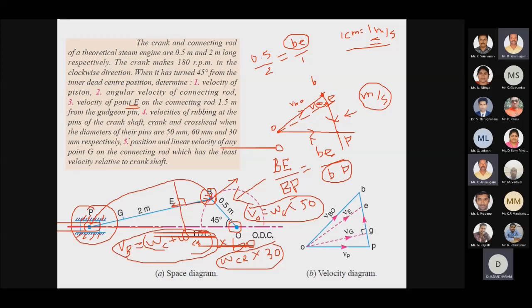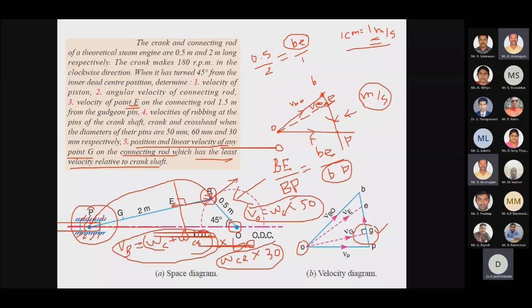Then after that I have to find out the position of any point G on the connecting rod which has the least linear velocity relative to the crankshaft. For that we have to draw a perpendicular line from this BP. We know that a perpendicular will be 90 degrees. So I draw a perpendicular line, and we will have only one point. From the fixed point O, we will have the perpendicular at the point G.